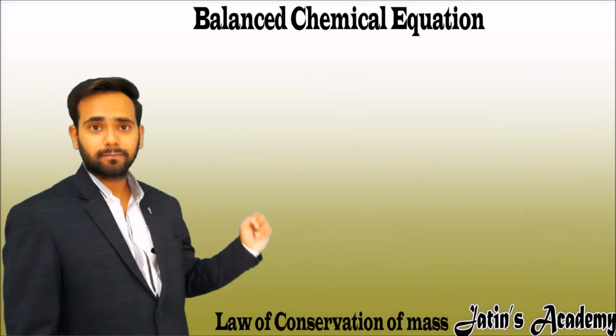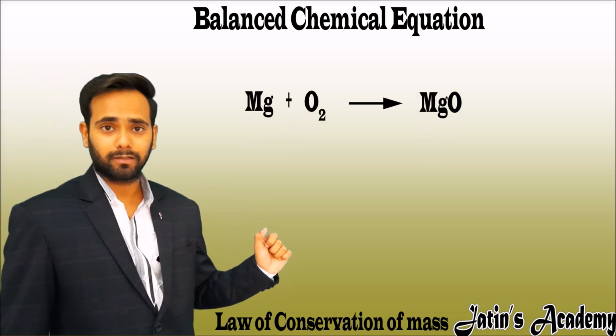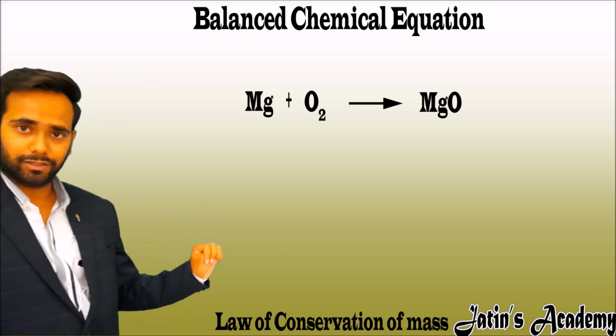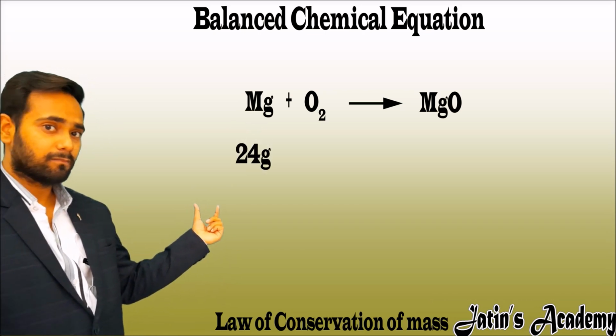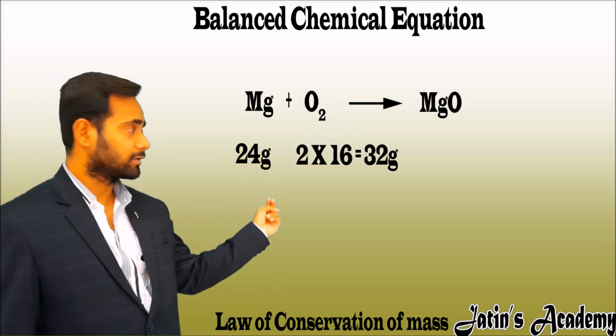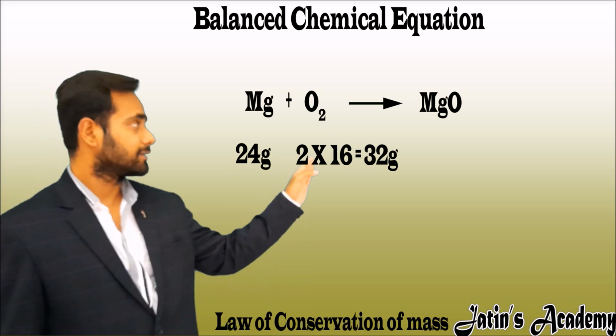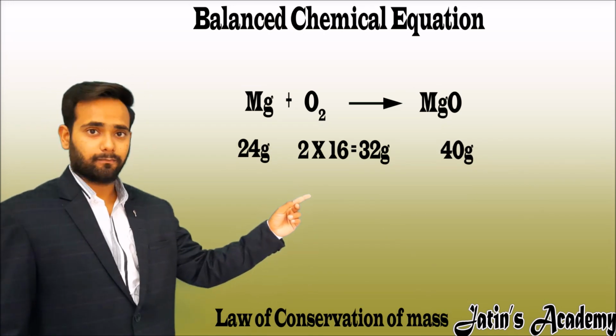Now apply the same concept on a chemical reaction. Let's take the same example, formation of magnesium oxide. Here the mass of magnesium is 24 gram and the mass of one oxygen atom is 16 grams, so 2 atoms is 32 gram. On the right side, the mass of magnesium oxide is 40 gram.